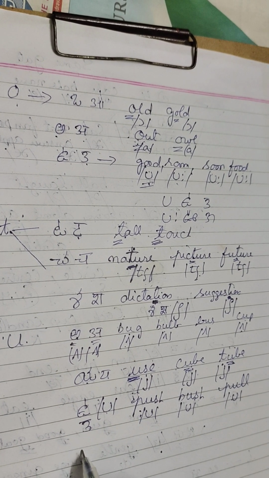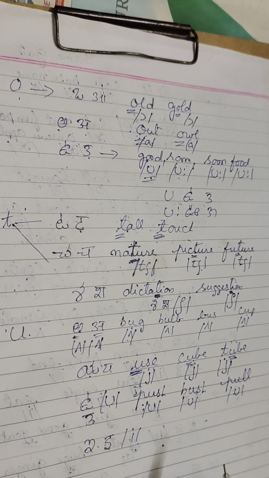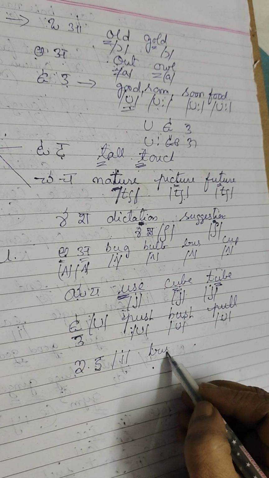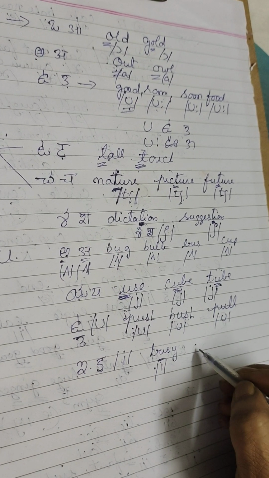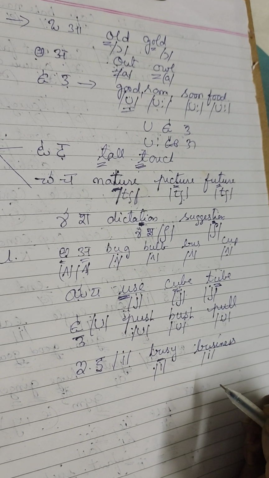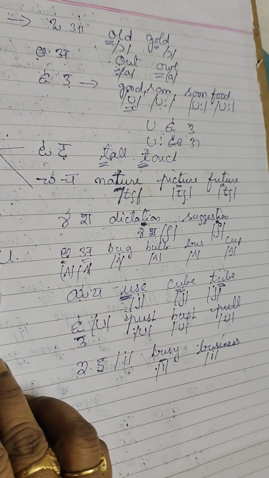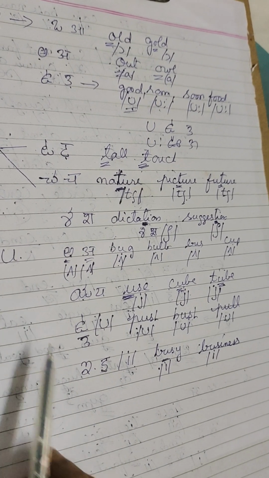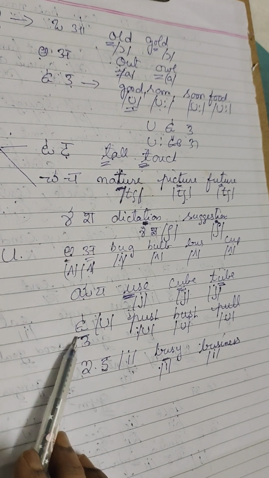Next is E sound. It also produces E sound. This is the E symbol. Busy, though it is U, it gives E sound. Busy, business. E sound, business. Okay, like that way. U produces A sound. U gives Ya sound. U gives U sound, and U gives E sound. Okay, this produces A, Ya, U, E.